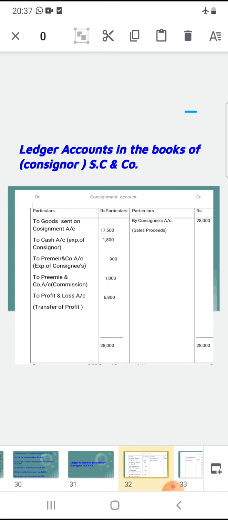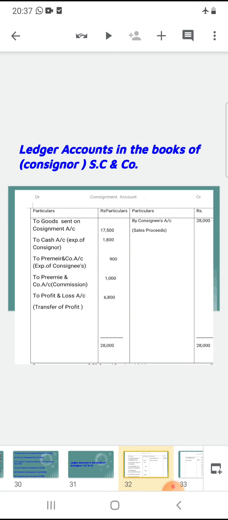The first transaction is goods sent on consignment. The journal entry is consignment account debit to goods sent on consignment account. Here the consignment account goes to debit balance, so we write on the debit side with the symbol 'To': To goods sent on consignment account.